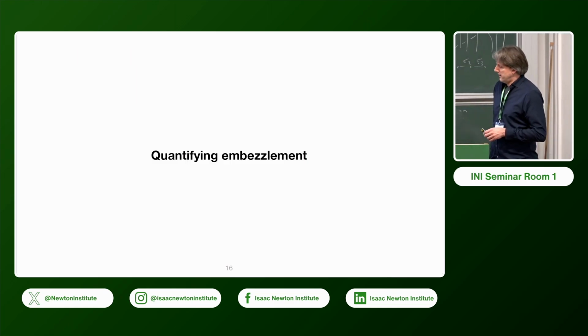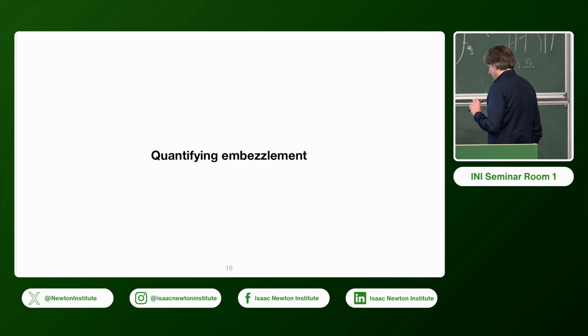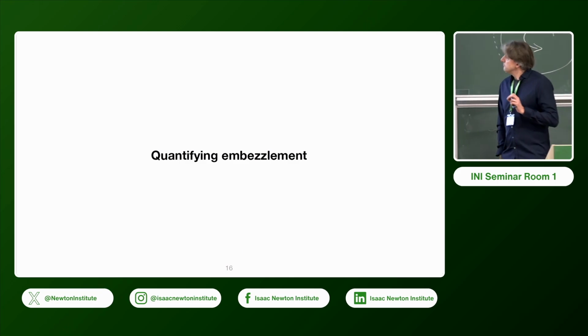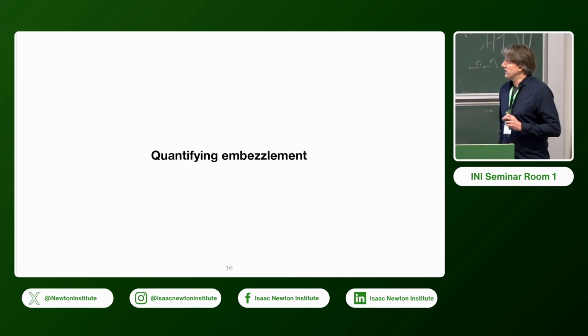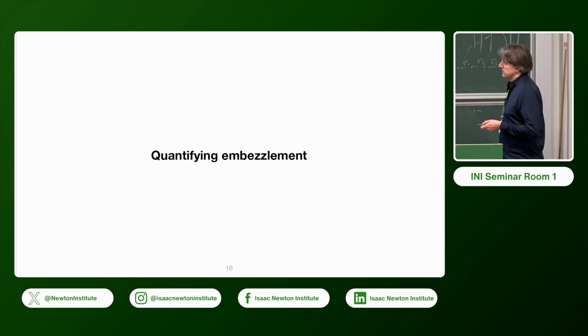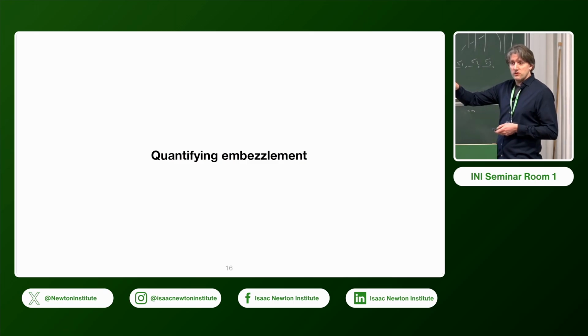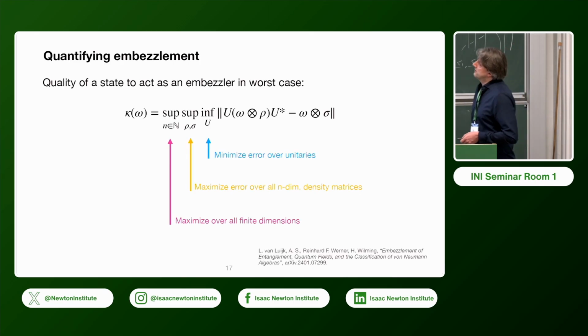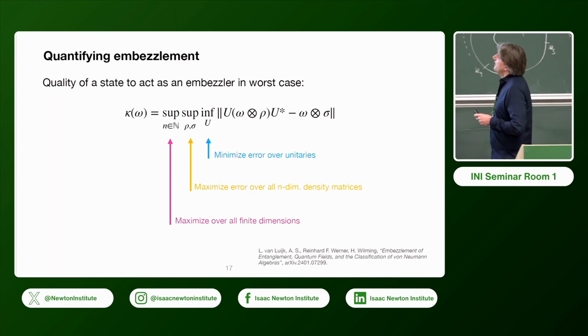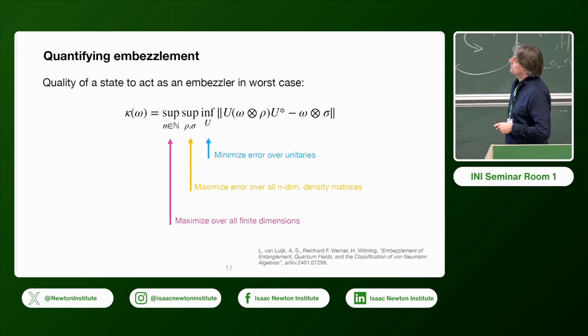Okay, and now to actually understand when this property of embezzlement can happen, we introduce something to quantify embezzlement. So in a sense, we want a quantitative version of this error statement. This is maybe on the first sight a bit daunting quantity.